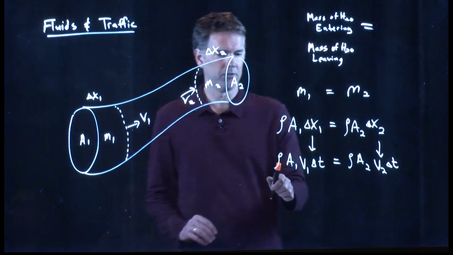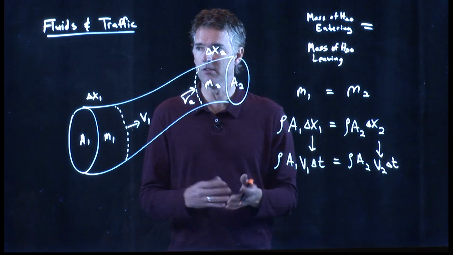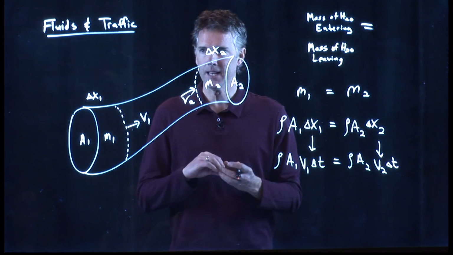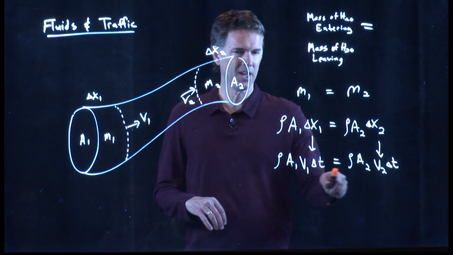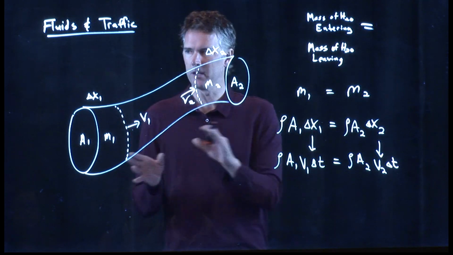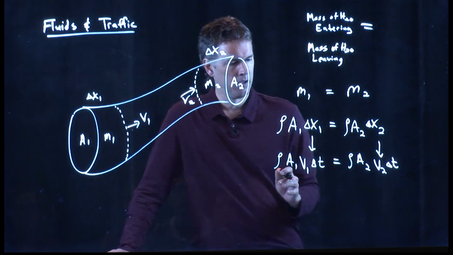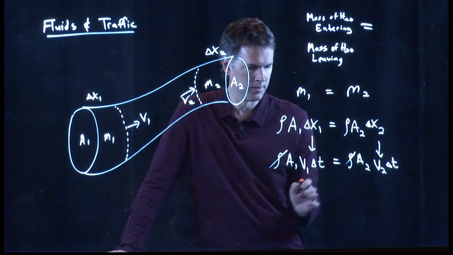And now look what happens. The density of the water doesn't change. Ideal fluid, we said, is incompressible, meaning the density doesn't change. And this is a very good assumption for water. Water has basically the same density no matter if you're pushing on it or not. And so rho drops out.